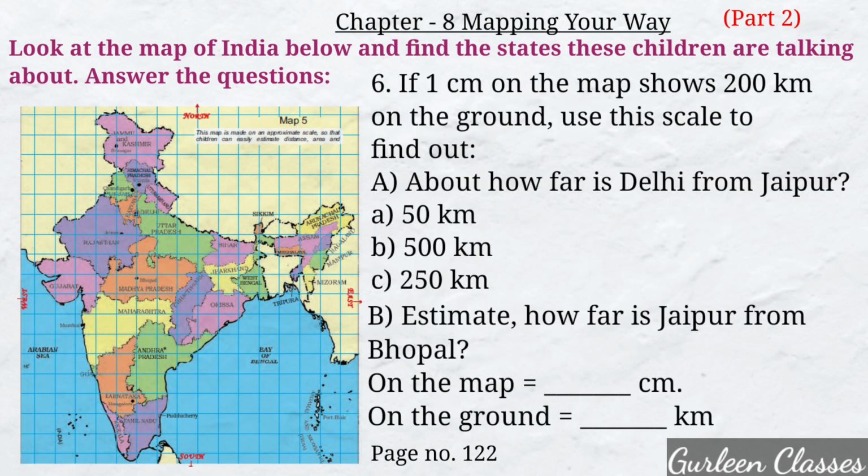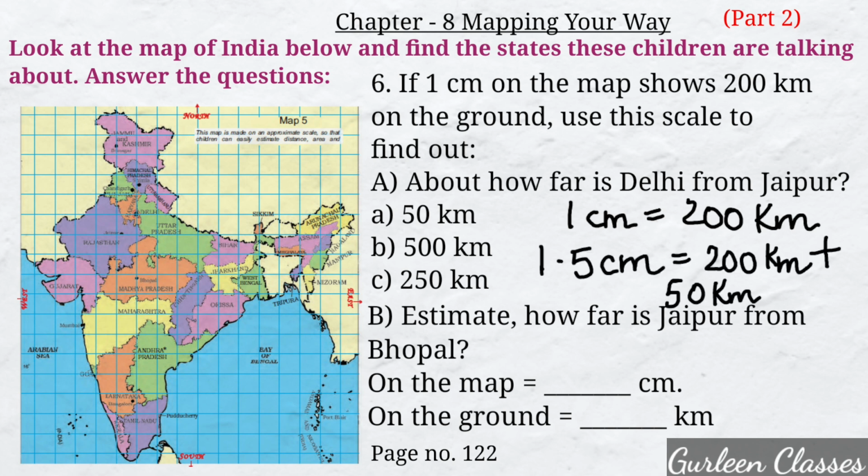Next question. If 1 centimeter on the map shows 200 kilometer on the ground, use the scale to find out. A part, about how far is Delhi from Jaipur? So students, take your scale and measure the distance. How far is Delhi from Jaipur? We know that 1 centimeter is equal to here 200 kilometer. So 1.5 centimeter is 200 kilometer plus 50 kilometer. It is 250 kilometer.